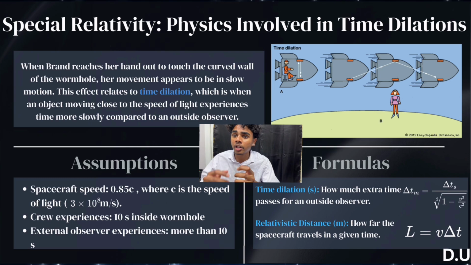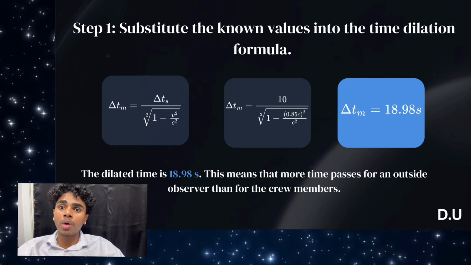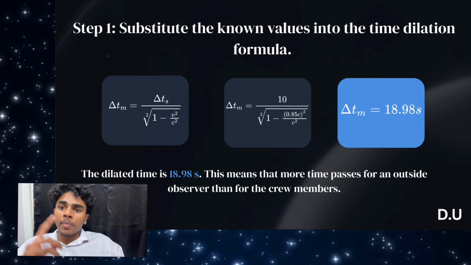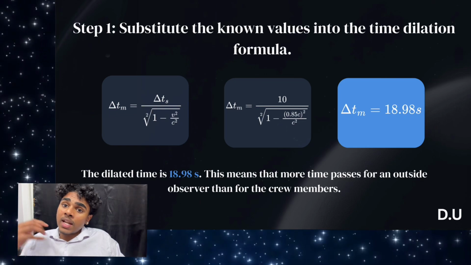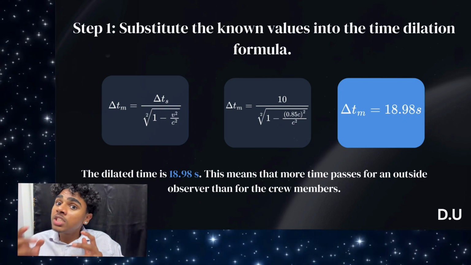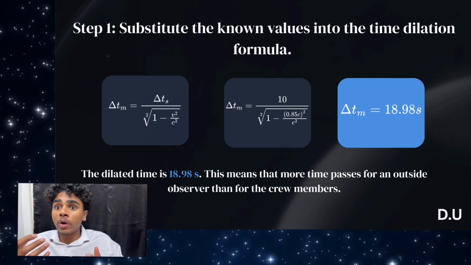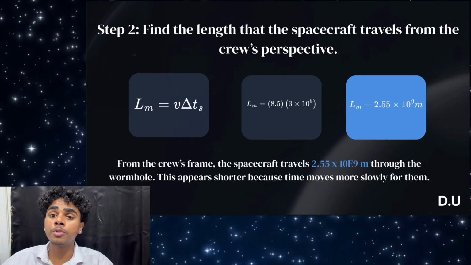In the second diagram, the outside observers see the spacecraft moving for a longer time than the crew does due to time dilation. Formulas. The formulas shown were used to find time dilation and realistic distance, which is how far the spacecraft travels in a given time. Solving the time dilation problem. Step 1, dilated time. Substituting the values into the formula gives an outside observer time of 18.98 seconds, almost twice what the crew experiences.